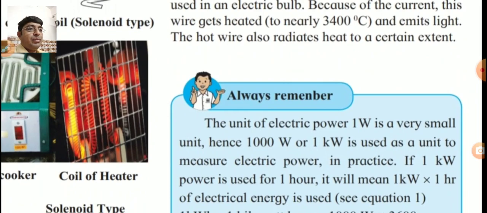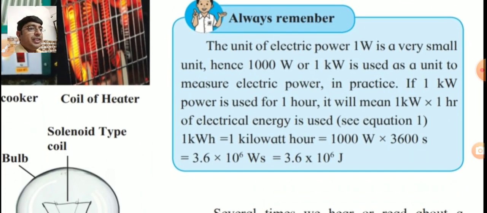Now always remember, the unit of electric power, 1 watt, is a very small unit. Hence 1000 watt, that is called a 1 kilowatt, is used as a unit to measure electric power. In practice, if 1 kilowatt power is used for 1 hour, it will mean 1 kilowatt multiplied by 1 hour of electrical energy is used.